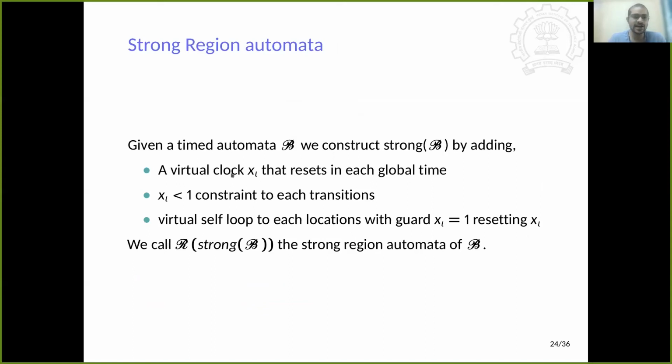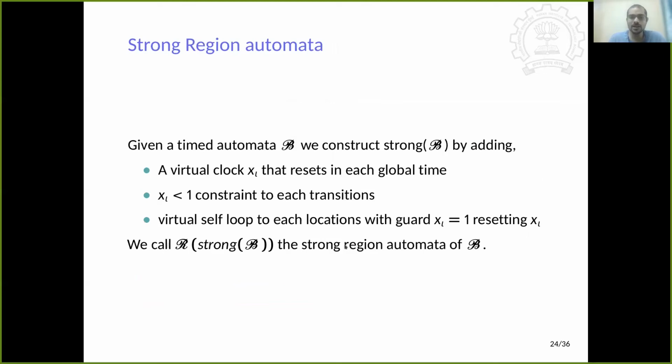What we do is add a dummy virtual clock x iota that resets at every global time unit, and add a constraint x iota less than 1 to each transition, and a virtual self loop at each location with guard equal to 1, and that transition also immediately resets the clock x iota.